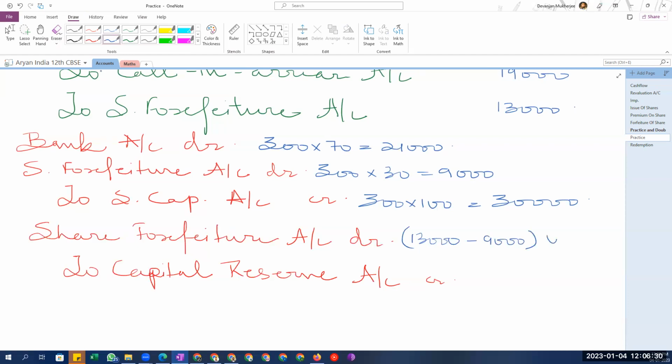Okay. The money which will be unused will be transferred. Do remember this. Whatever you have not used will be the money that will be transferred in the capital reserve at the end. Do not forget this entry. Make sure that you practice enough questions to have no chance of missing out that final entry. Okay, perfect.